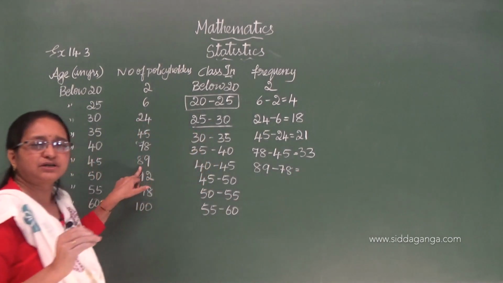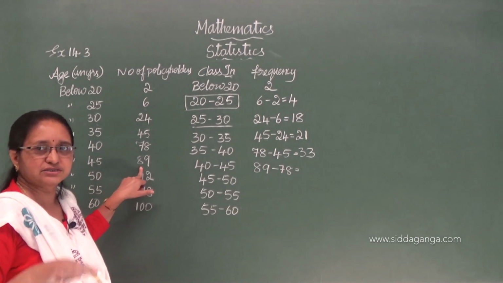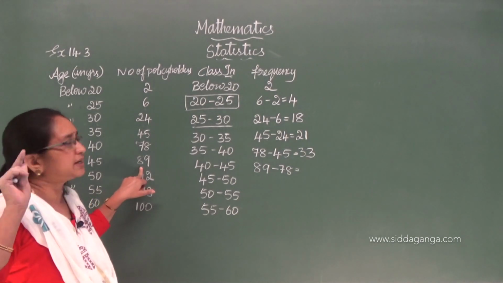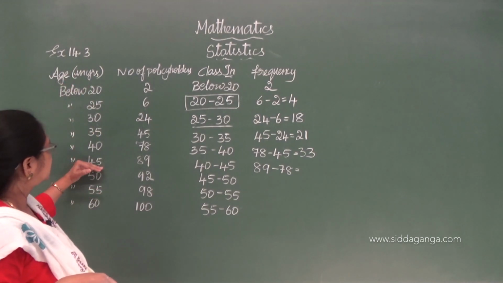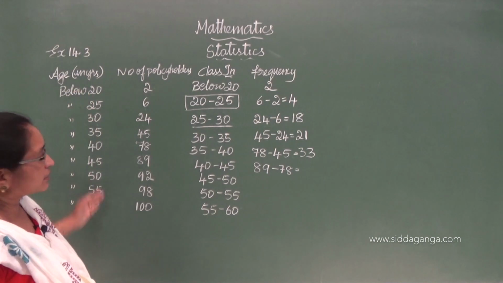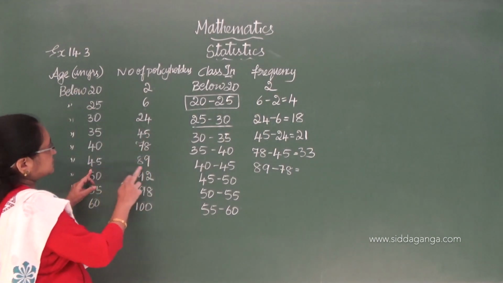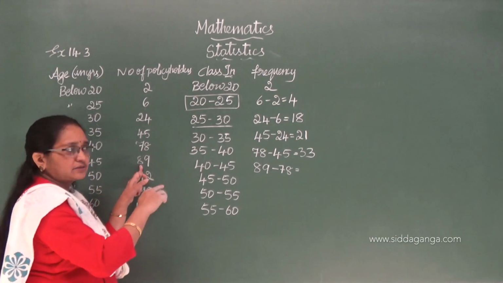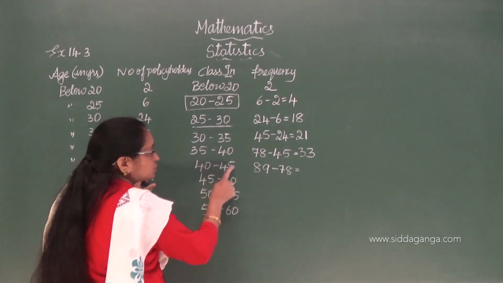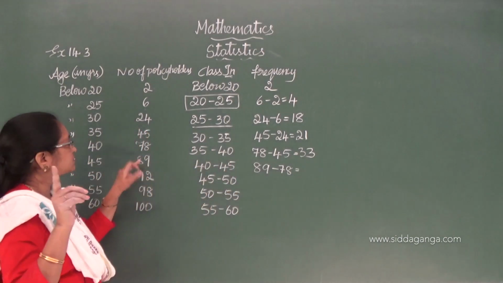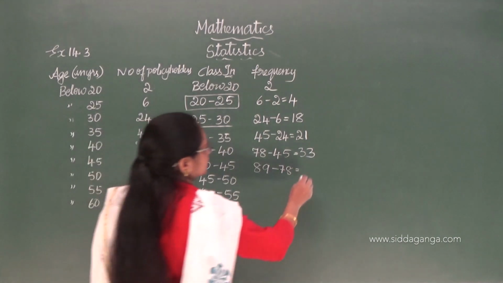Try to understand it a little bit, and it will definitely be easy. Maybe the first time you may feel it is difficult, but once you understand this concept, below 45 means all the categories are included. Here, all the policy holders below 45 are 89 in total, but I need only 40 to 45, so I have to subtract 78 from 89. So 11.